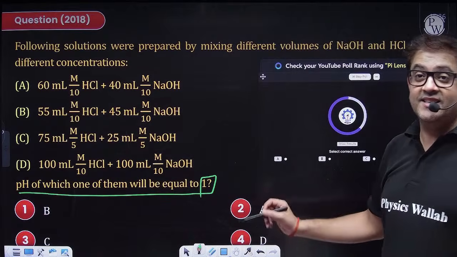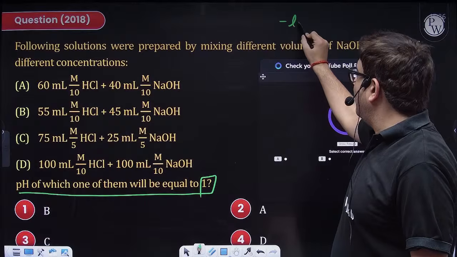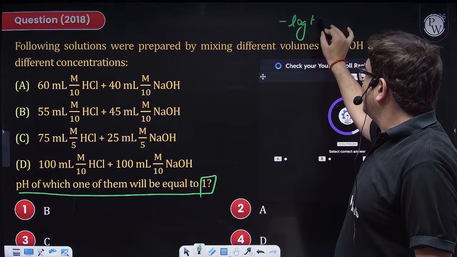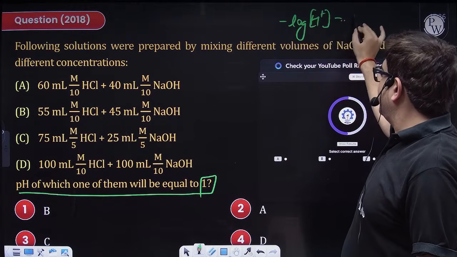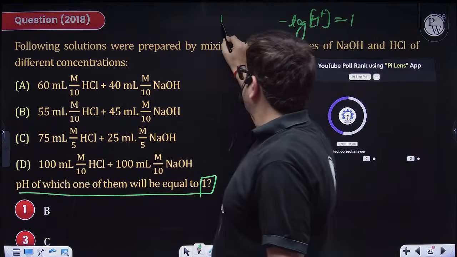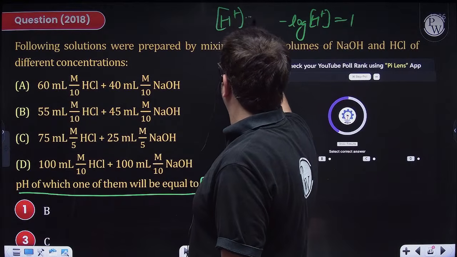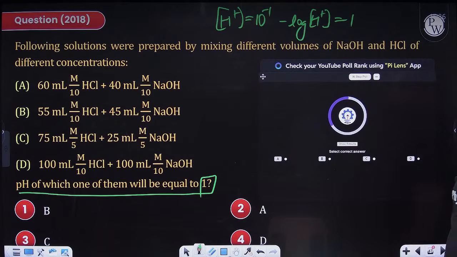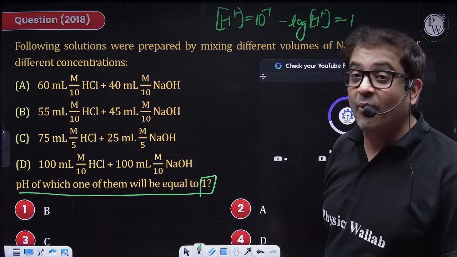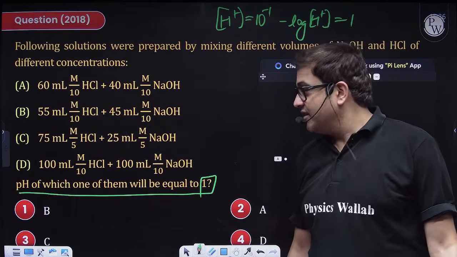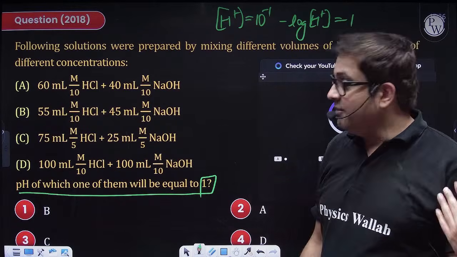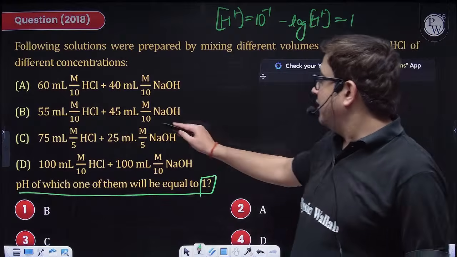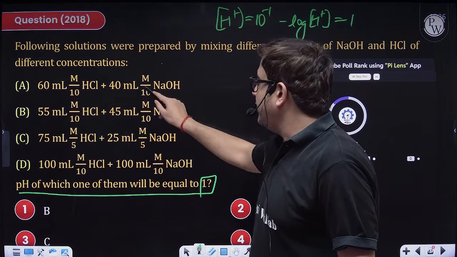Sir, what is pH? pH is minus of log of H plus ion. So if minus of log of H plus ion is 1, that means H plus ion concentration is 10 raised to the power minus 1. That means I need 1/10 molar concentration. So first of all, I need more acid. Here I have 40 into 1/10.